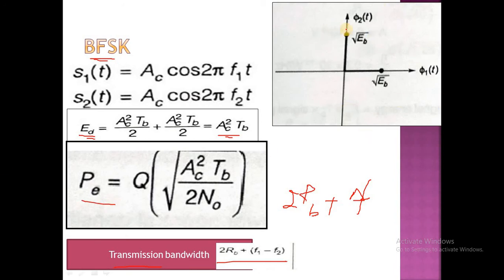So it is the constellation diagram or signal space diagram in case of a BFSK. At this point we have square root Eb, and at this point we have square root Eb. Here we have phi 1 of t and phi 2 of t as the functions. It is the signal constellation diagram in case of a BFSK. BFSK stands for binary frequency shift keying.